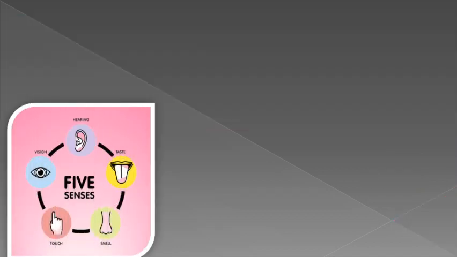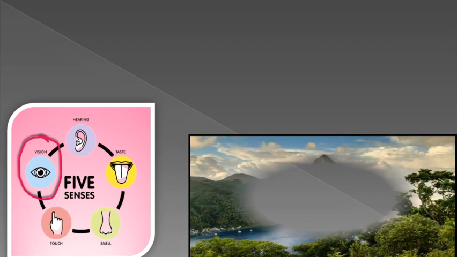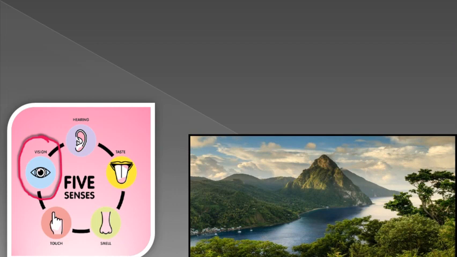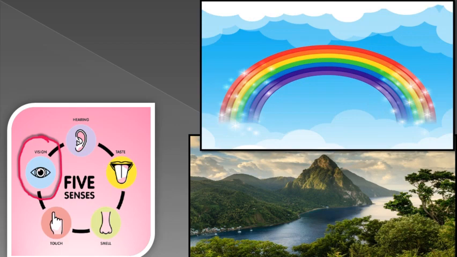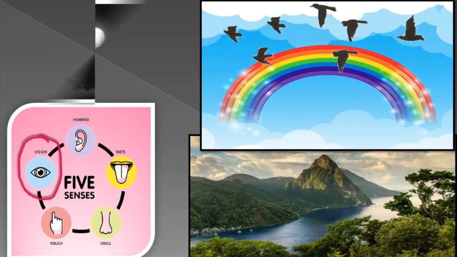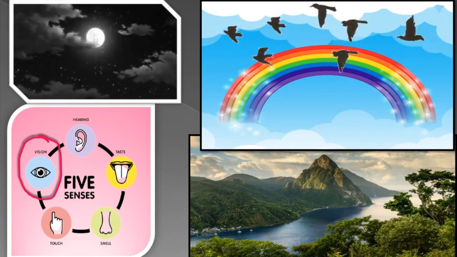So students, you all know that we have 5 senses and we get different feelings through all these 5 senses, and the sense of vision is the most important among our 5 senses, and because of this we can see the hills, rivers, trees, people and objects around us, and only with this we can see the beautiful views of nature like clouds, rainbow, flying birds, moons and stars, etc.